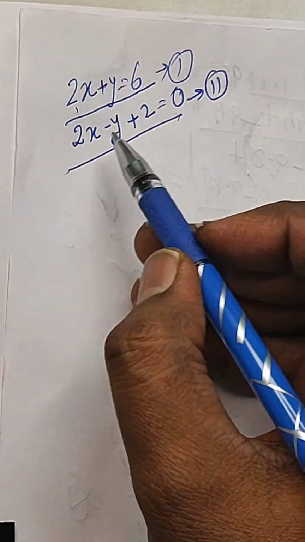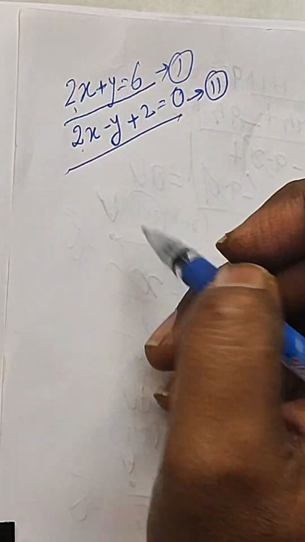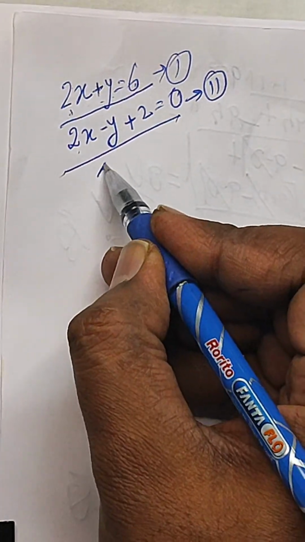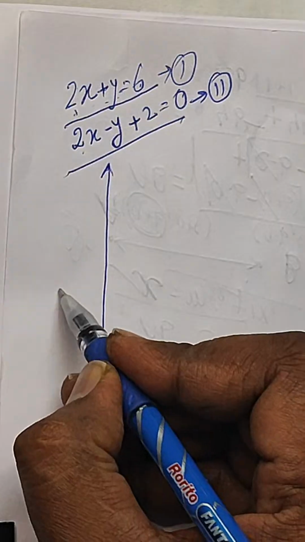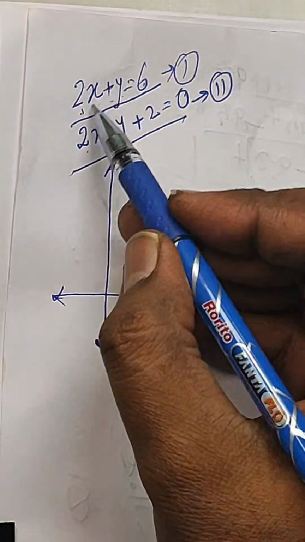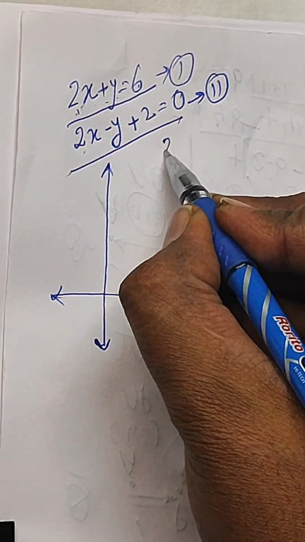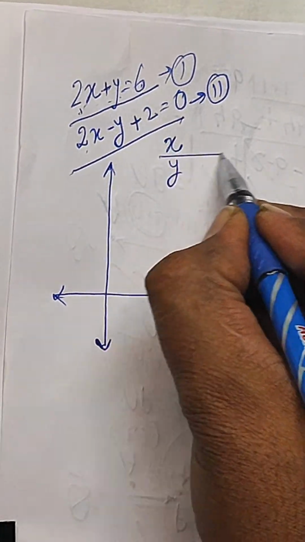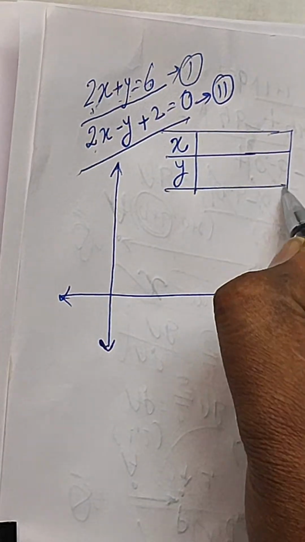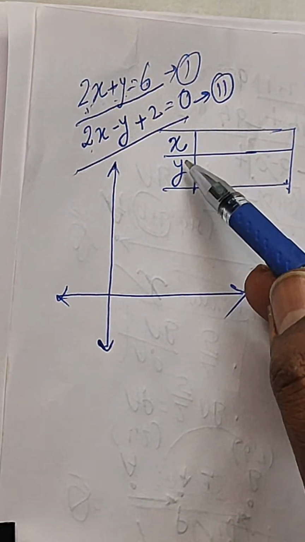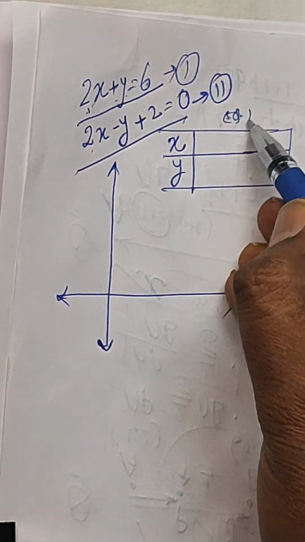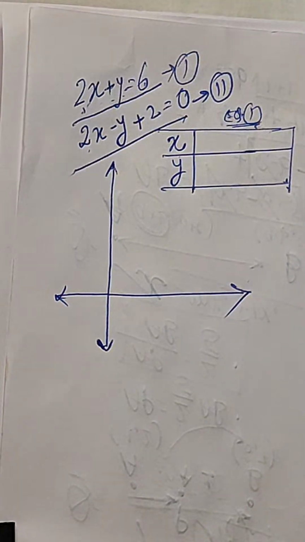Here, my dear friend, you can see 2x plus y equal to 6. When we are going to plot it, just make sure to use this table of x, y, like this. When you put the value of x, any value, let us say this is for equation number 1, I'm just trying to plot it.